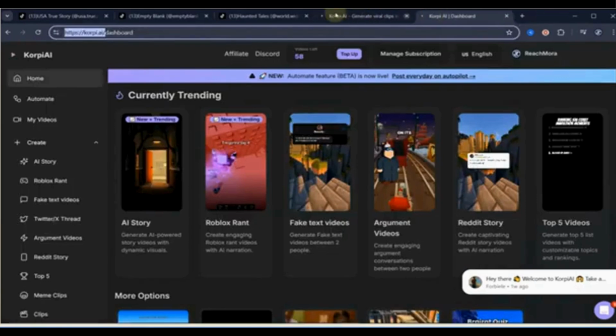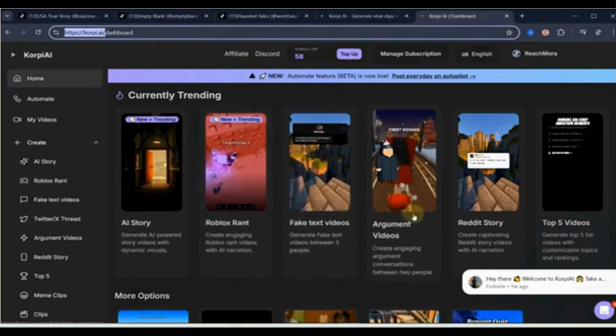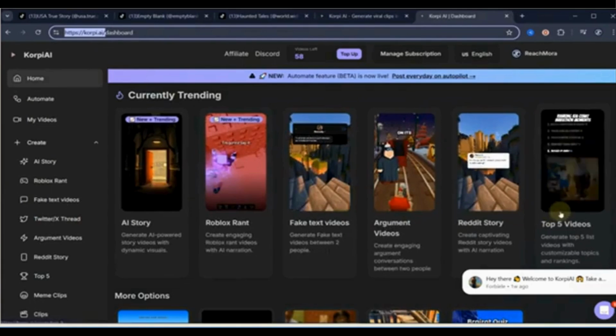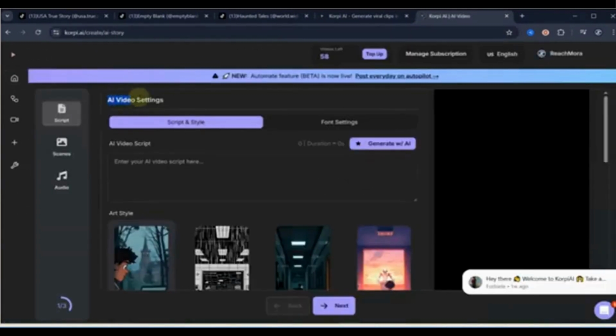Once you're inside, you'll land on the dashboard. Right away, you'll see a library of trending templates, things like AI stories, Roblox-style content, fake text videos, and more. For this video, we're focusing on AI story, so click right here. This is the full story workflow. First the script, then the scenes, and finally the voiceover. If you already have a script, you can paste it in here, but if you don't, Korpi can generate one for you. So we'll click generate.